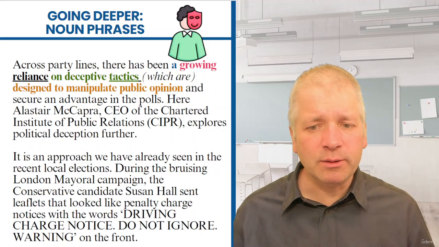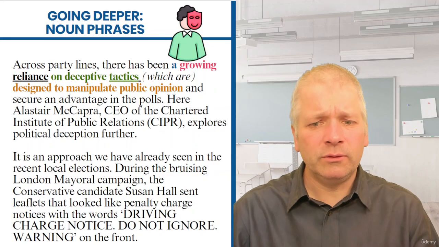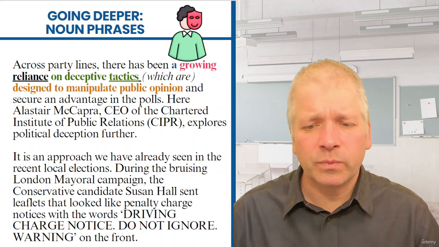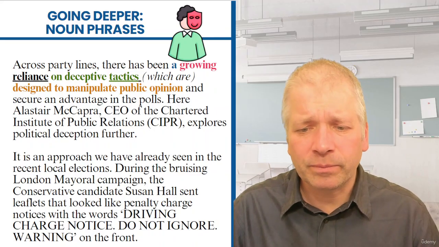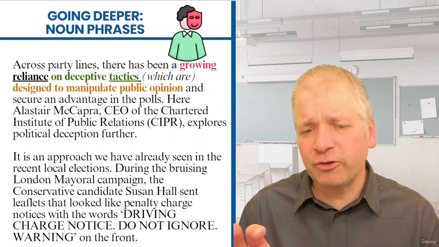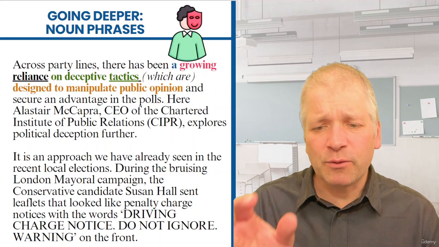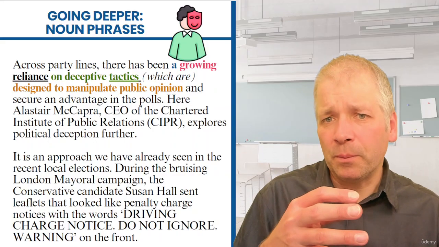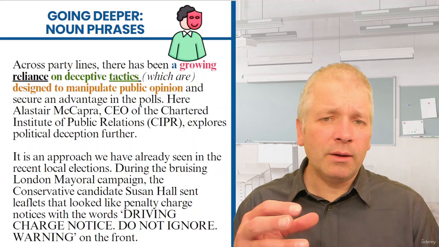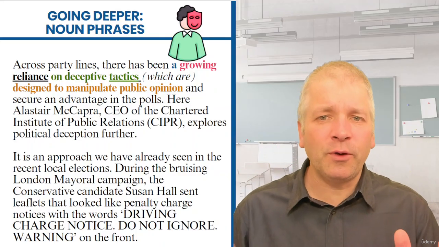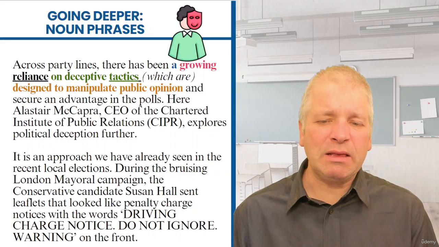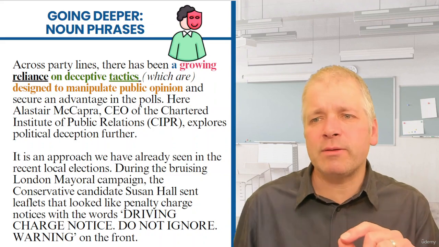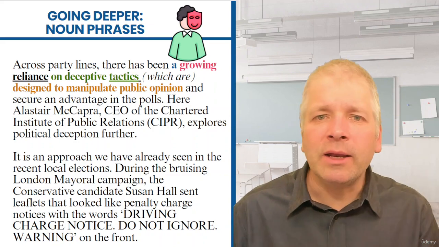So you can see there's a bit of a chain growing here. We have the noun "reliance." Reliance on what? Tactics. Tactics which are designed for which reason? To manipulate public opinion. So there's like a chain going on. The preposition phrase, first of all, modifies the reliance, and then the relative clause modifies the word that comes before. Relative clauses have to modify the word that comes before. Preposition phrases don't have to. There can be a chain of 2, 3, 4, 5 preposition phrases which all modify the main noun.